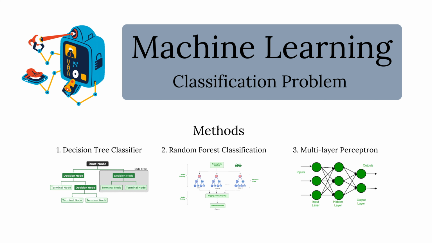On to the machine learning portion. As our problem is a classification problem, where we predict whether an employee will leave the company or not, the three machine learning methods we will be using are decision tree classifier, random forest classification, and multi-layer perceptron.